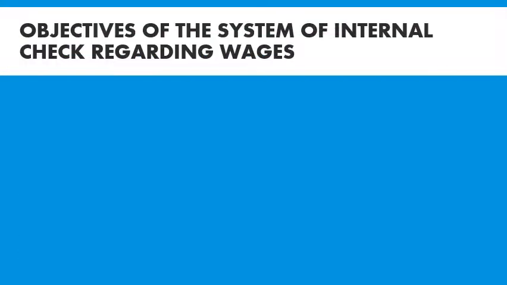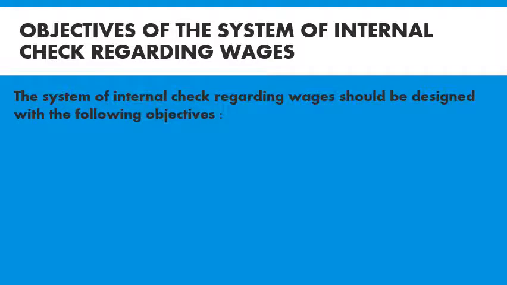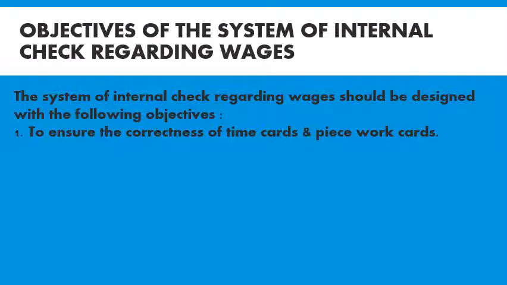Next, objectives of the system of internal check regarding wages. The system of internal check regarding wages should be designed with the following objectives: to ensure the correctness of time cards and piece work cards. Time cards and piece work cards must be perfect and correct so that the internal check system regarding wages will be successful. Second one, to ensure the correctness of wage sheets.